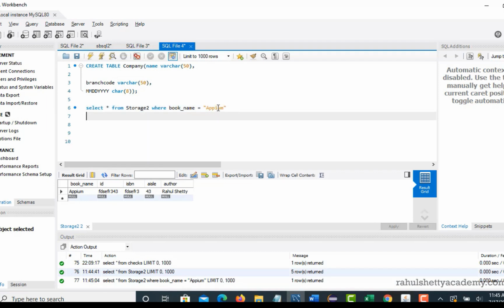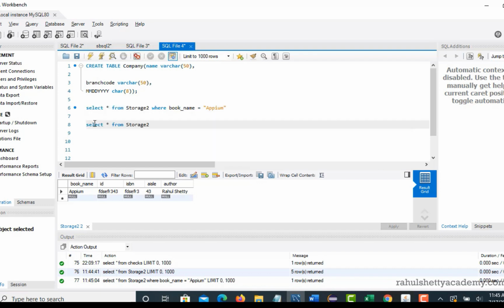And if you don't know the book name exactly, or if you think the first few letters will be constant and the rest could be dynamic, so in book name it might not change, if you are not sure, you can give a regular expression pattern. So you can say: select star from storage where book name, instead of giving exact equals, you can say like and say starts with A and percent.